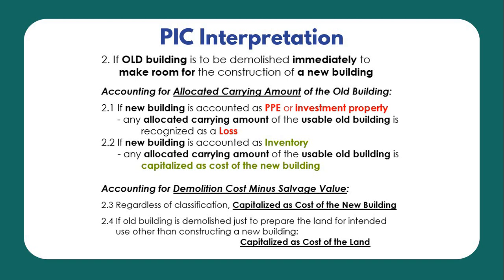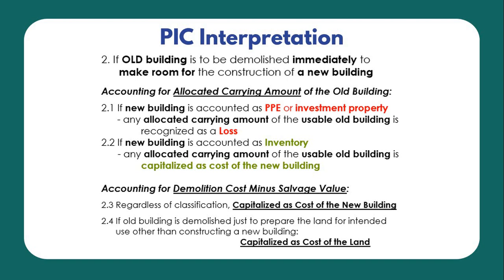Again, if matapos na ang construction ng new building, yung allocated carrying amount niya will be included as part of the cost of the new building. Again, depende no sa accounting niya. If the accounting is for PPE or investment property, the carrying amount shall be recognized as loss. Otherwise, if inventory siya, it will be part of the cost of the new building.